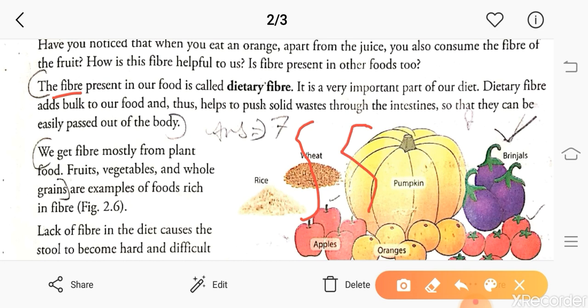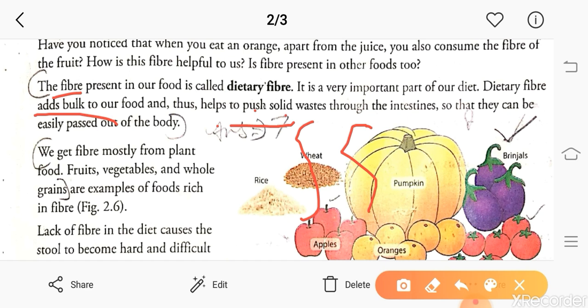Why is it important? Dietary fiber adds bulk, meaning it adds weight to our food. This helps to push solid waste from the intestine so it can be easily passed from our body. I am again repeating why it is necessary. What happens when we take food? The unwanted material remains, and this unwanted material needs to be moved out of the body.